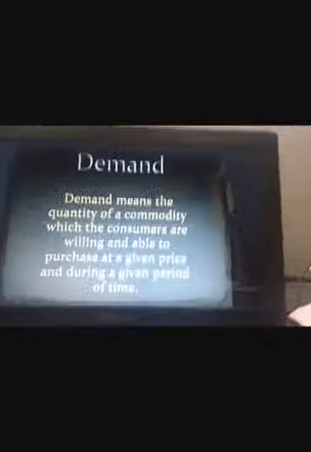Today I am going to tell you the diagrammatic presentation related to individual and market demand, then what is the law of demand. Keeping in mind the meaning of demand which I told you, we are going to understand the law of demand, all its assumptions, as well as the differences between substitute good and complementary good, and the difference between normal good and inferior good. So we are going to begin.